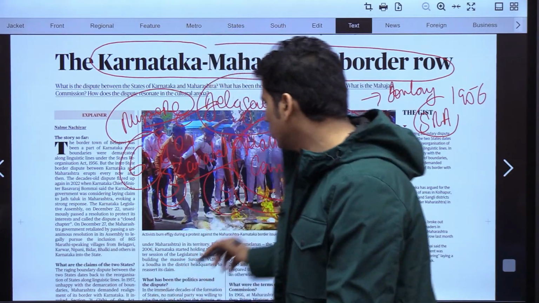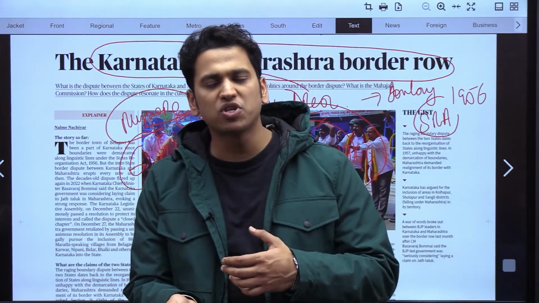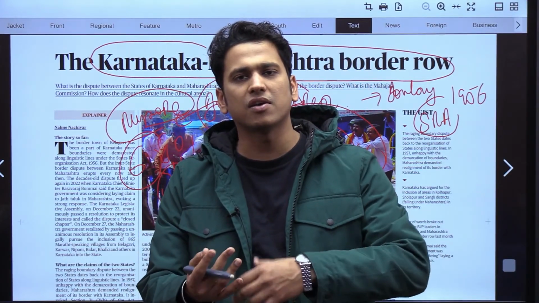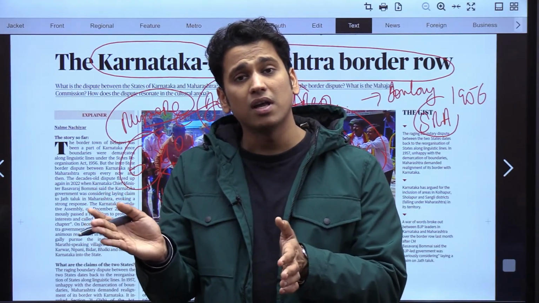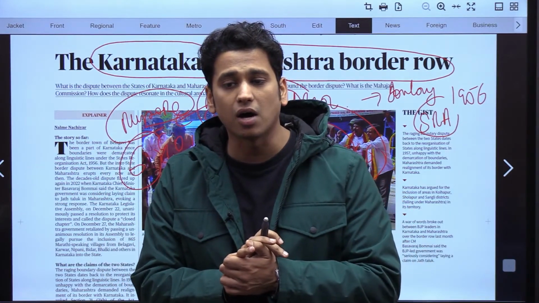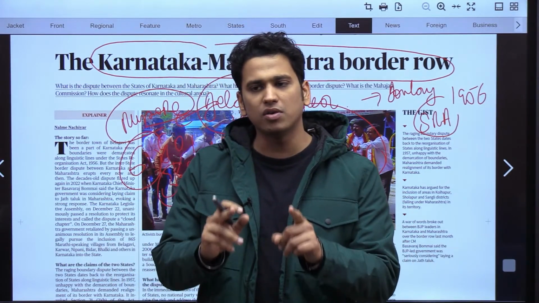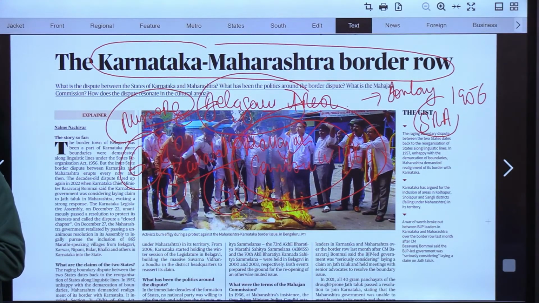It belongs to Karnataka. And we have to see what could be the options or what would be the recommendations of this 6-member body, and if this dispute is not resolved, whether it would go to Supreme Court or it could go to Interstate Council, right? So this is the important news that you guys have to cater to.